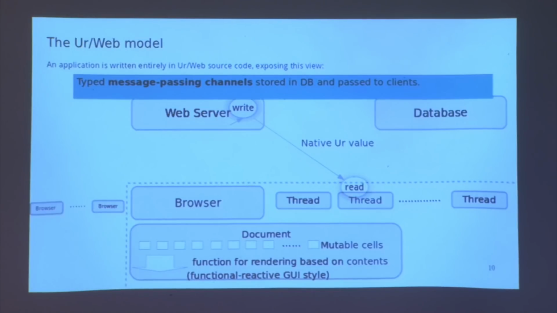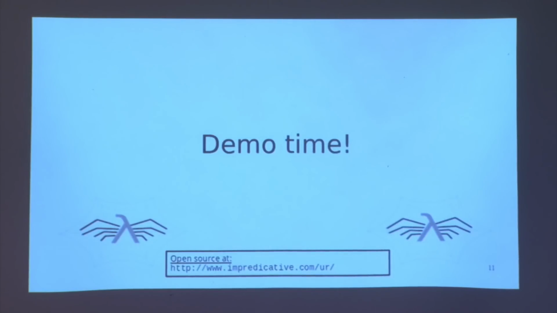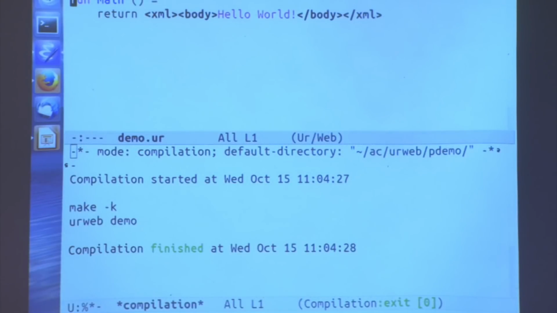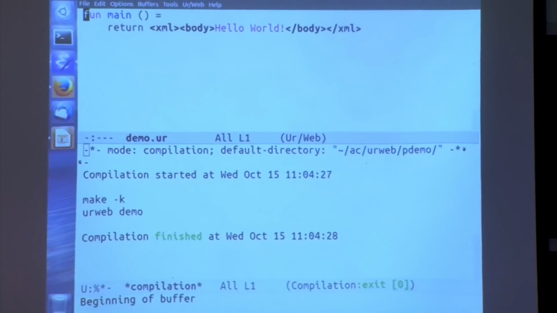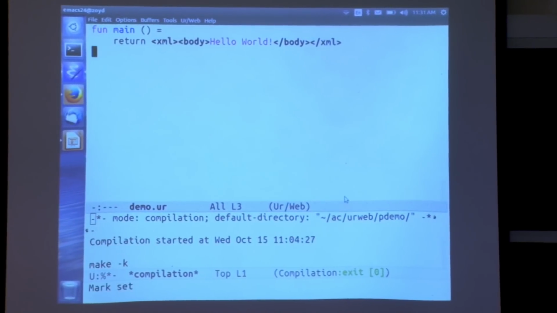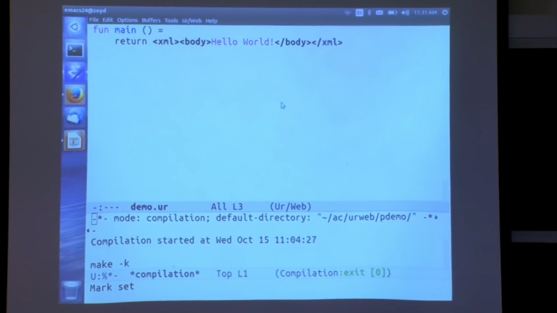All right, let's see what's next. Yeah, let me switch to a demo here. Right, so here's a Hello World program in Ur-Web. Probably it deserves more of the screen space than this compilation output. So it looks pretty unscary at this point, I hope.